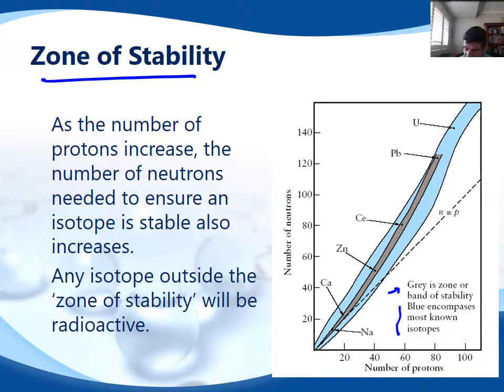So you can see here just a plot of the number of protons to the number of neutrons, and you can see up to about 20, we've got a pretty much 1:1 ratio, but that is increasing in favor of the number of neutrons as we go further up. As the proton numbers increase, the number of neutrons needed to ensure the isotope is stable also increases, and any isotope outside the zone of stability will be radioactive.